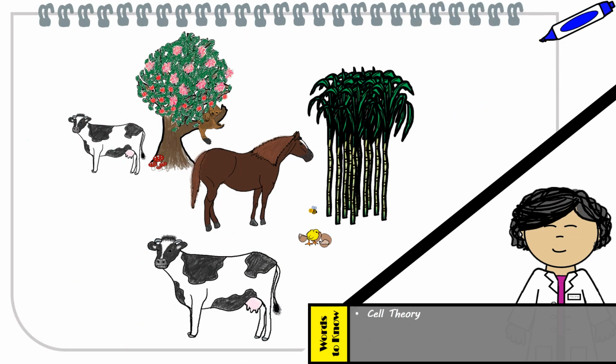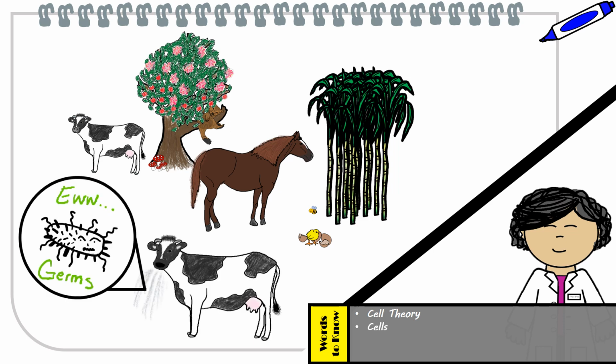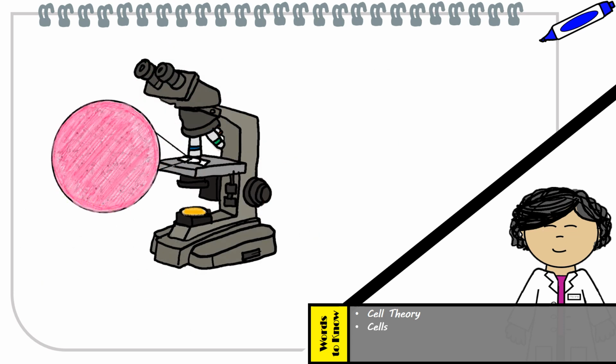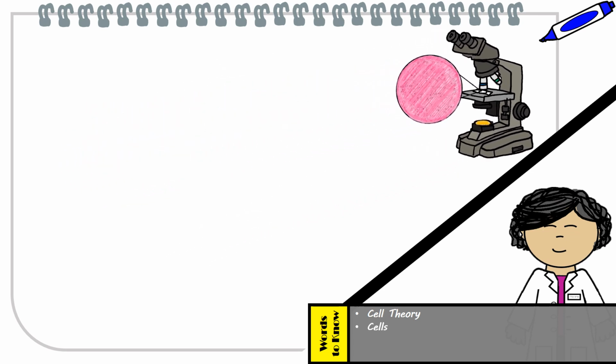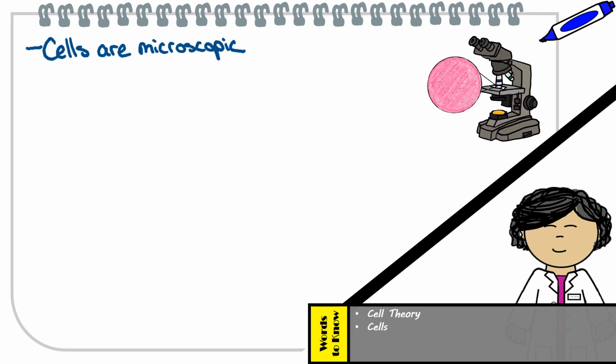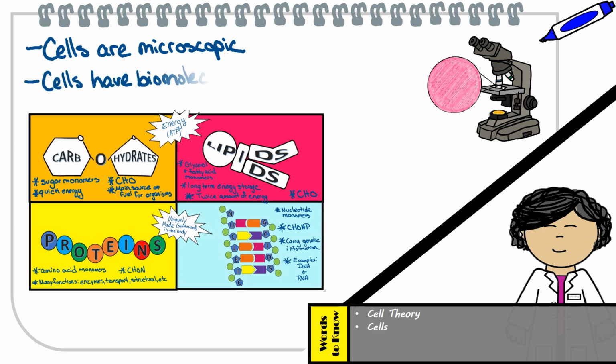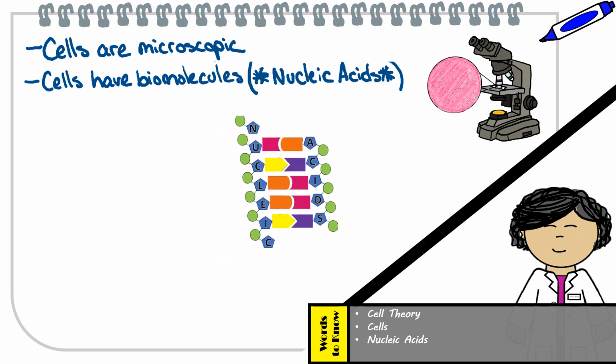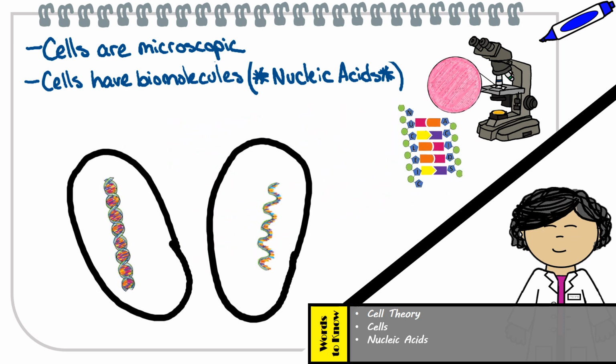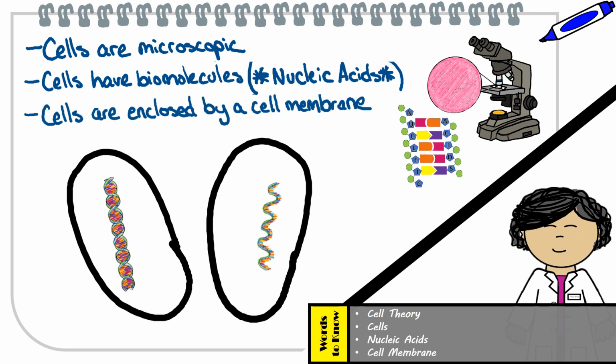Yes, Alex, as you've mentioned before, there are different types of cells like those found in plants or animals or even bacteria, which you referred to as germs. Well, believe it or not, Alex, despite their differences, they all share common characteristics. That's right, Alex. All cells are microscopic. Can you think of any other characteristics that they may share? Right again, Alex. All cells have certain biomolecules present, specifically nucleic acids, meaning they all carry genetic information. Good job, Alex. Cells are enclosed by a membrane, which helps keep all of their stuff inside, and it also decides what materials go in and out of the cell.